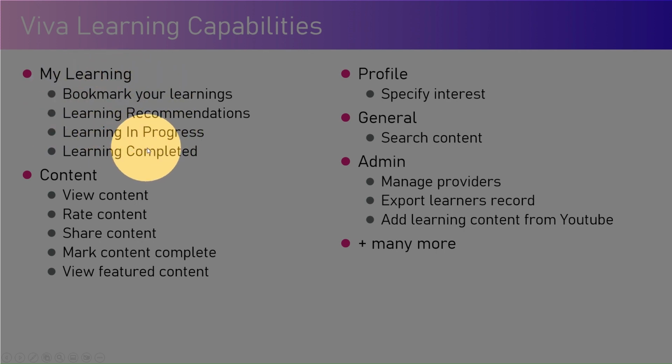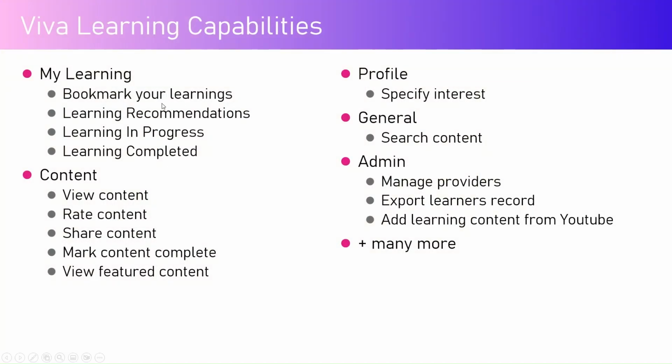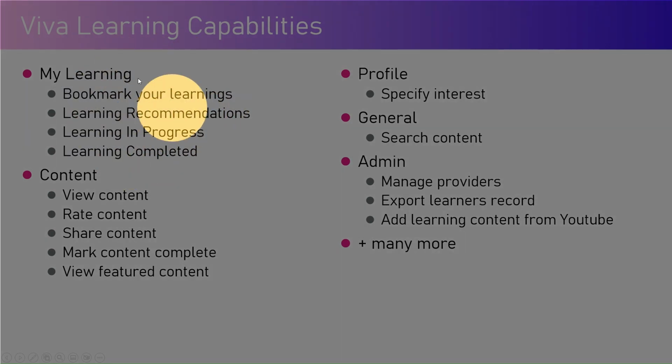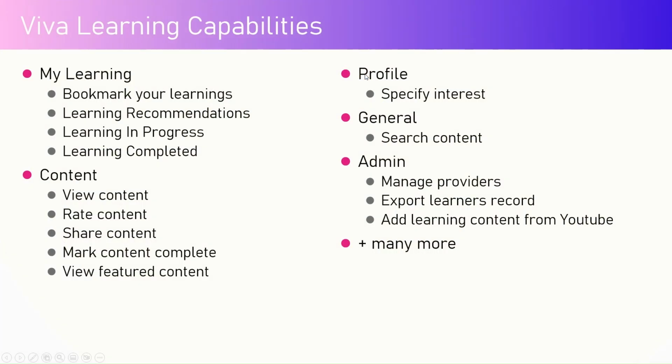So you can basically track what you are learning and what you will learn in the future. Those all things can be marked, and your journey can start on learning various topics which are relevant for your growth. In the profile, you can specify the interest. Now, how will the system know what topics to surface? If you specify your interest in the profile correctly, then it will surface out the content accordingly.